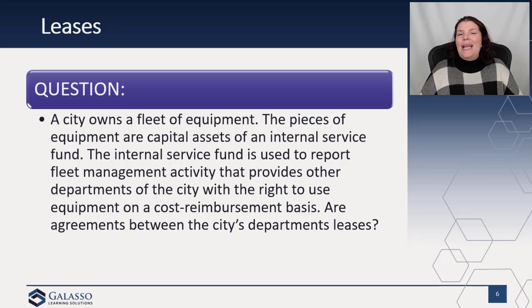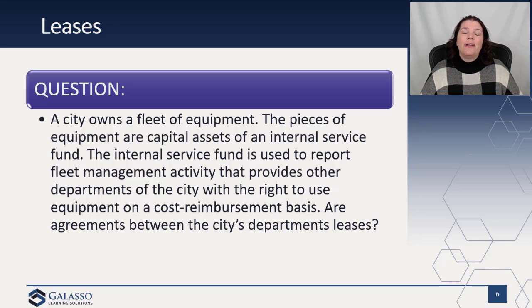For leases, again, I have to throw in a lease question here and there. A city owns a fleet of equipment. The pieces of equipment are capital assets of an internal service fund. Different departments can go out and rent or use the cars for government business. The Internal Service Fund is used to report fleet management activities, which provides other departments of the city with the right to use the equipment on a cost reimbursement basis. The question was, is this now a lease?